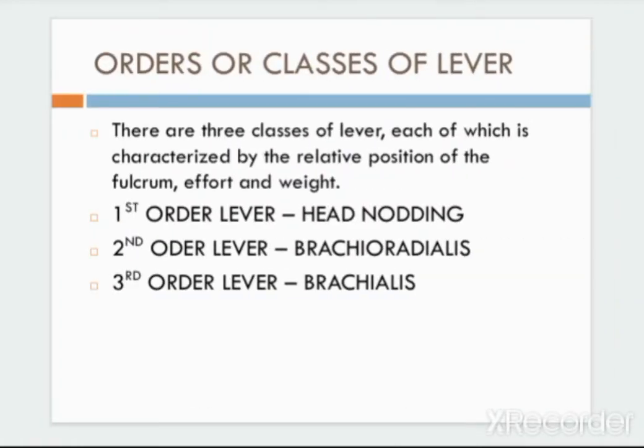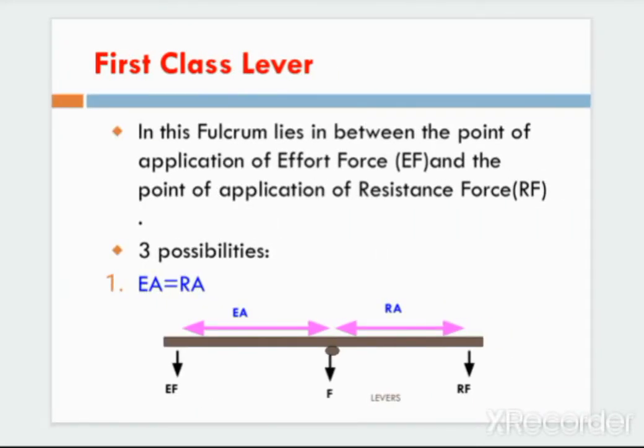Now basically there are three orders of lever: the first order lever, the second order lever, and the third order lever. We will see them in detail according to their types. Now in a first class lever, the fulcrum lies in the middle between the point of application of effort and the point of application of resistance force or weight force.